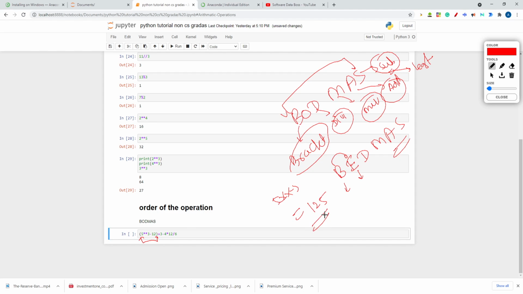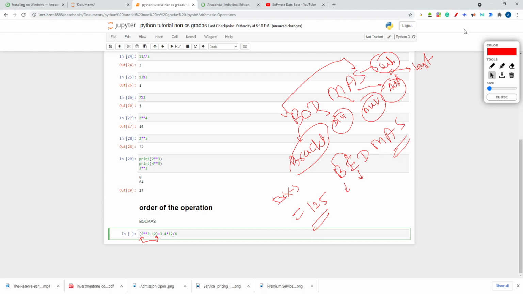Now what is next? Next is subtraction, but subtraction has the least priority. But whatever is in the bracket will be executed first. Subtraction has least priority, but it is in the bracket, and bracket has the highest priority, so subtraction will be executed first.